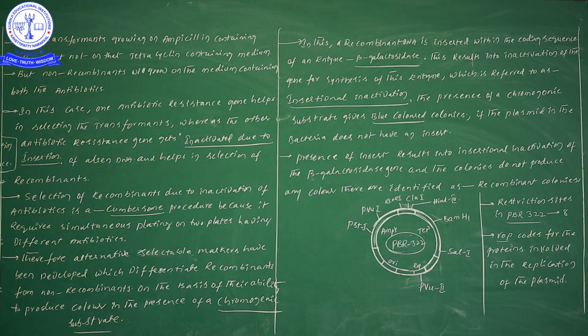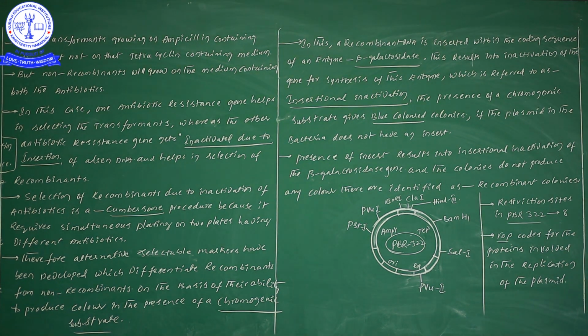Now, from the NEET examination point of view, where we have to concentrate: once you see the diagram, there are 1, 2, 3, 4, 5, 6, 7, 8 restriction enzymes. So how many recognition sites are there? 8. If 8 restriction enzymes are there, definitely the recognition sites will also be 8 only, no? That is the only point here.